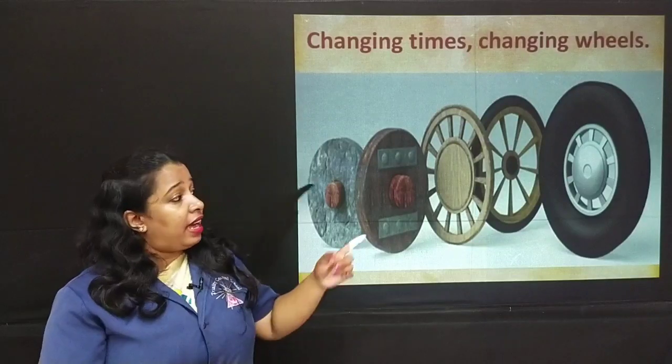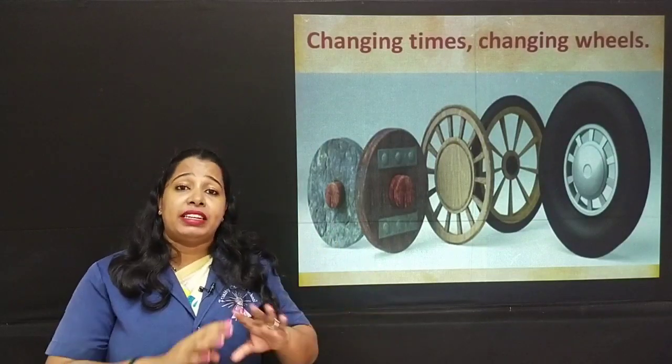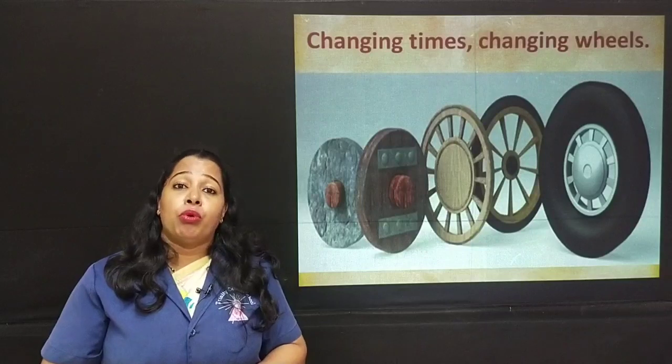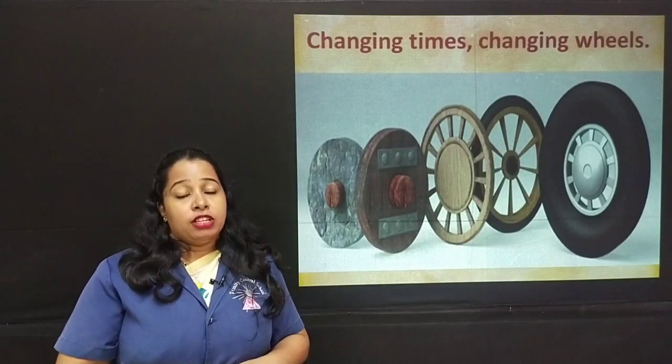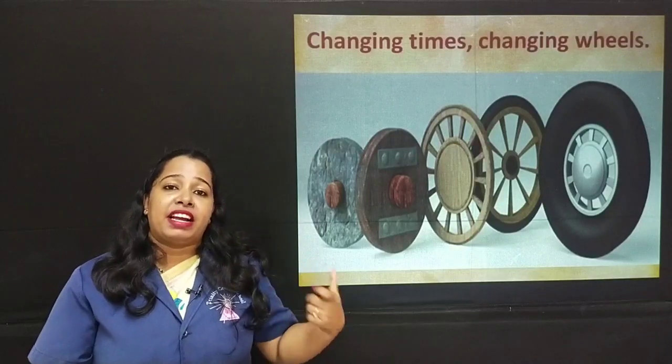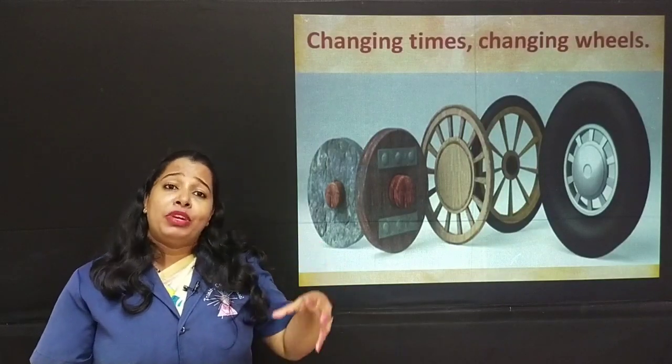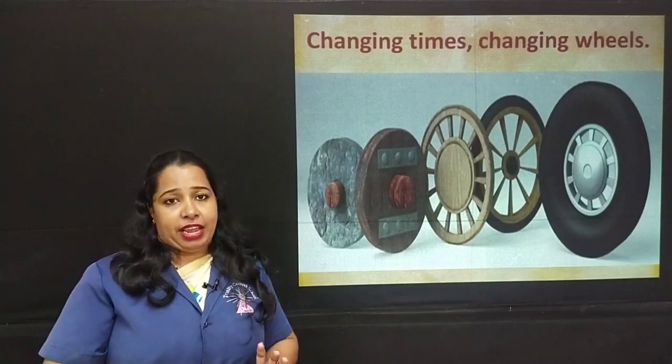that has a wheel, your motor car, your bicycle, your bus, the train, and also the aeroplane has a wheel. And the last wheel, if you can see, is a wheel that is made of rubber, which is more durable and it gives speed to the vehicle. So the wheel has always been a prime factor in all the means of transport which we use even today.